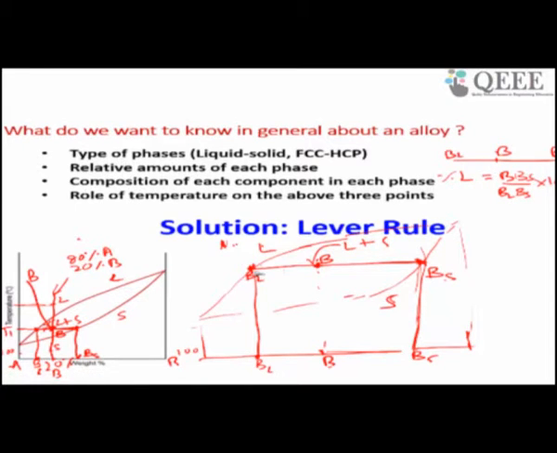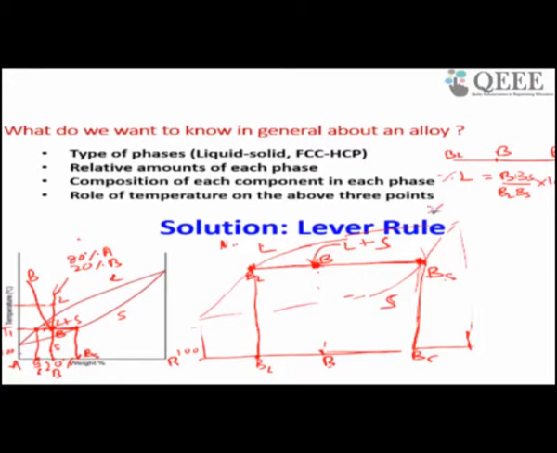What we did, I have drawn a horizontal line. If you want to know the composition of liquid, this line contains liquid plus solid. If I want to know the liquid percentage, I have to measure this line by the total length. So I will get percent liquid.